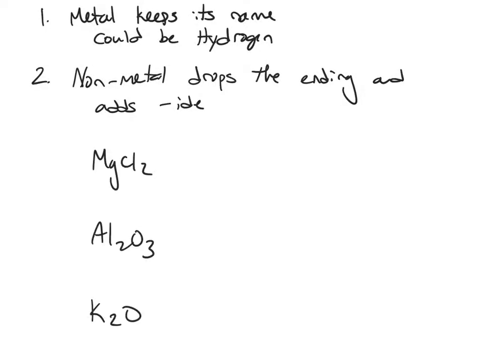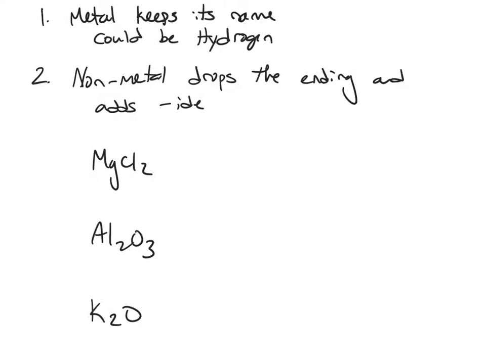Now here are 3 more ionic substances, MgCl2, Al2O3, and K2O. They are all made up of a metal and a nonmetal. It's important to note that the quantity of the ions does not ever affect the name, because ionic compounds always combine so that their charges cancel out. The ratio of Mg to Cl is always a 1:2 ratio. For aluminum and oxygen, it's always a 2:3 ratio, and potassium and oxygen is always a 2:1. So you do not need to worry about how many there are.